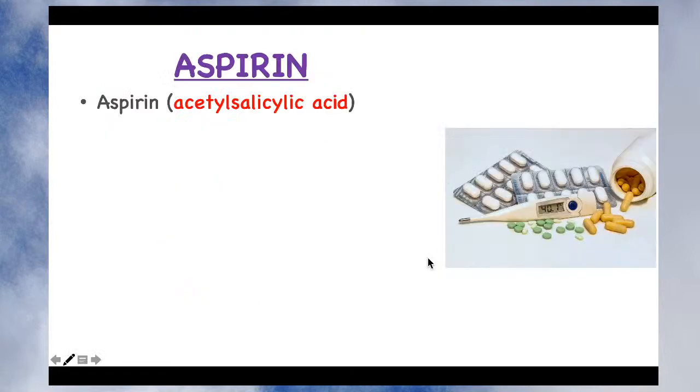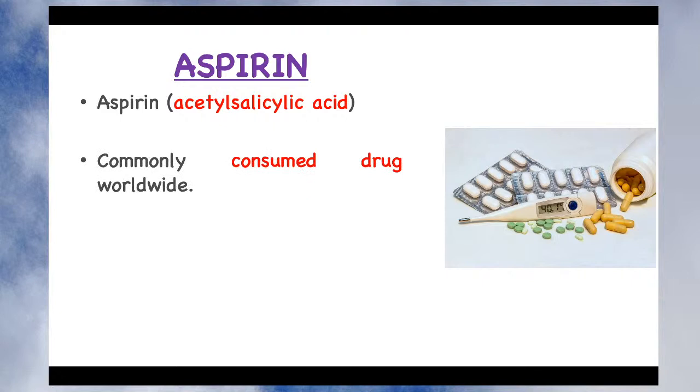Now let's see about aspirin in detail. Today's lecture will study the pharmacology of two drugs, aspirin and paracetamol. These are very important NSAIDs. As far as its chemistry is concerned, aspirin is acetyl salicylic acid. Again I am reminding those who are preparing for the GPAT exam, you must underline this. The chemistry of aspirin is nothing but acetyl salicylic acid. This is the chemical name of aspirin.